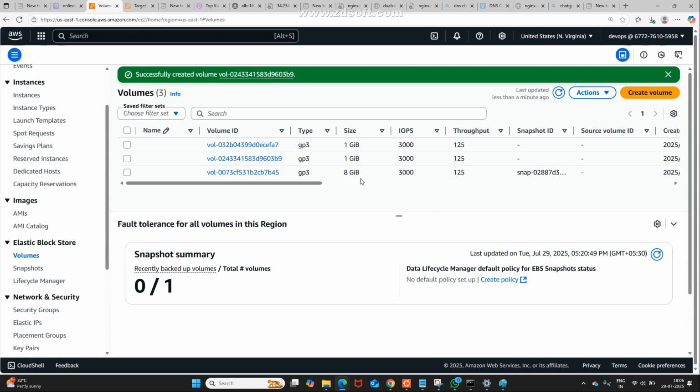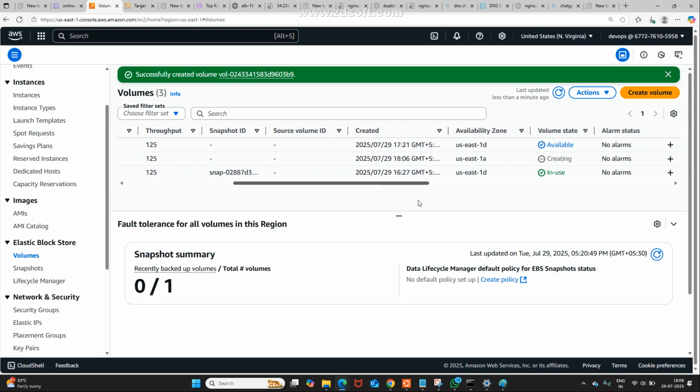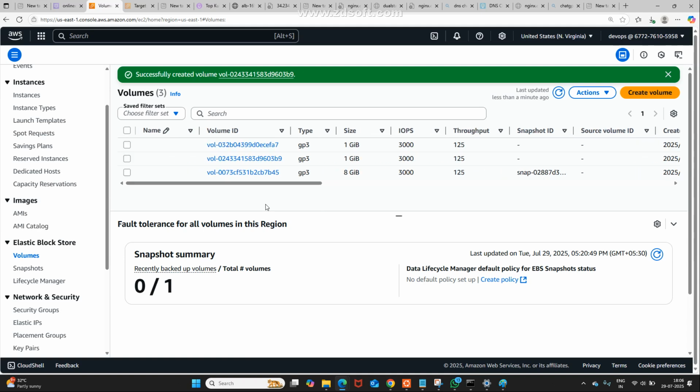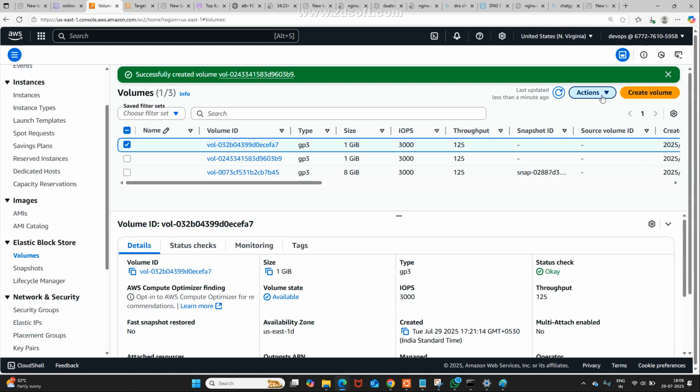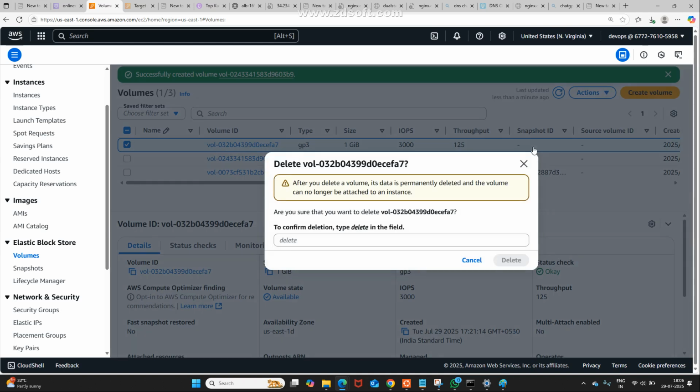Is it creating or not? The existing one is only detached, I haven't deleted it yet, right? I want to delete the 1D one first. This is 1D. I am going to delete it. Delete all. Delete.